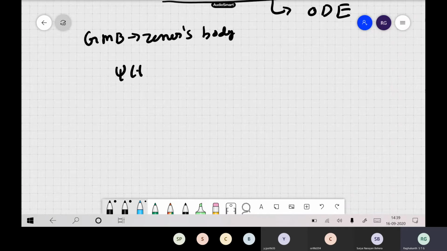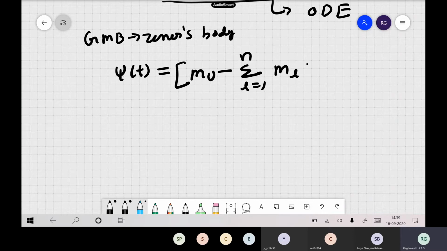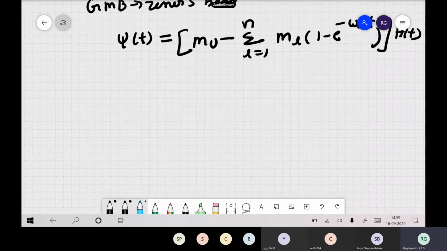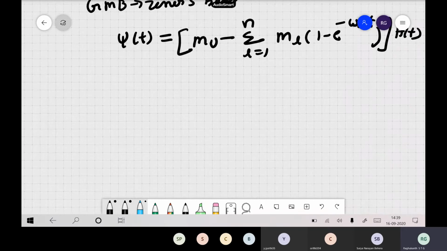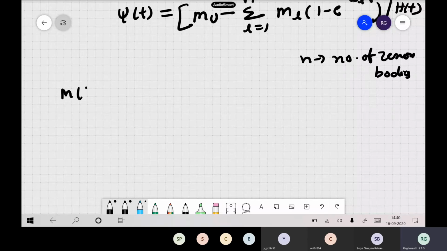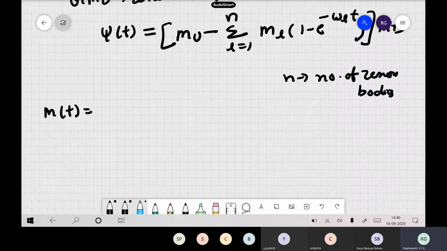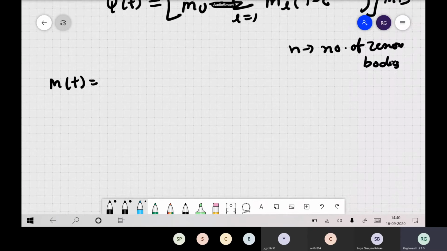So this function psi of t will be mu minus the sum over l equals 1 to n of m_l times 1 minus e to the power of minus omega_l t, times H of t. So this is our relaxation function for this GMB, the standard linear solids, where n is the number of Zener's bodies. Now your m of t, which is nothing but the derivative, psi dot of t, as we have written previously.